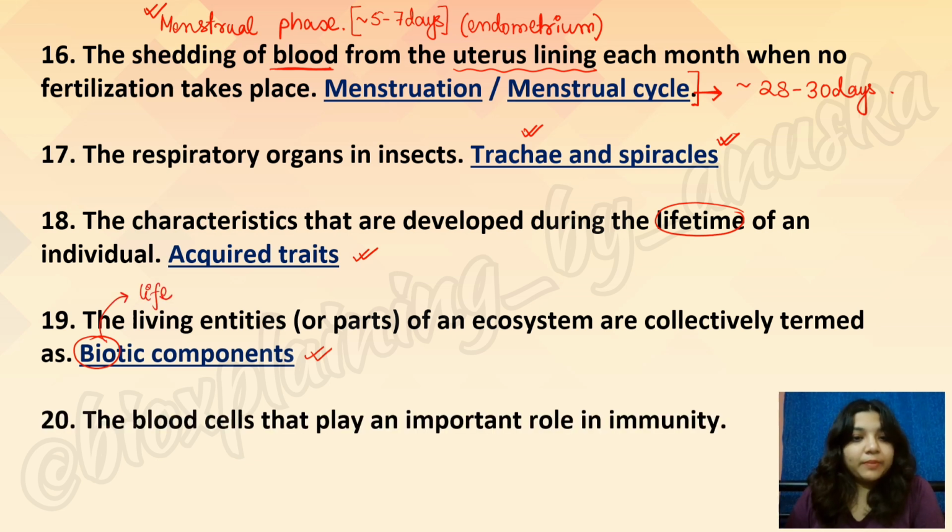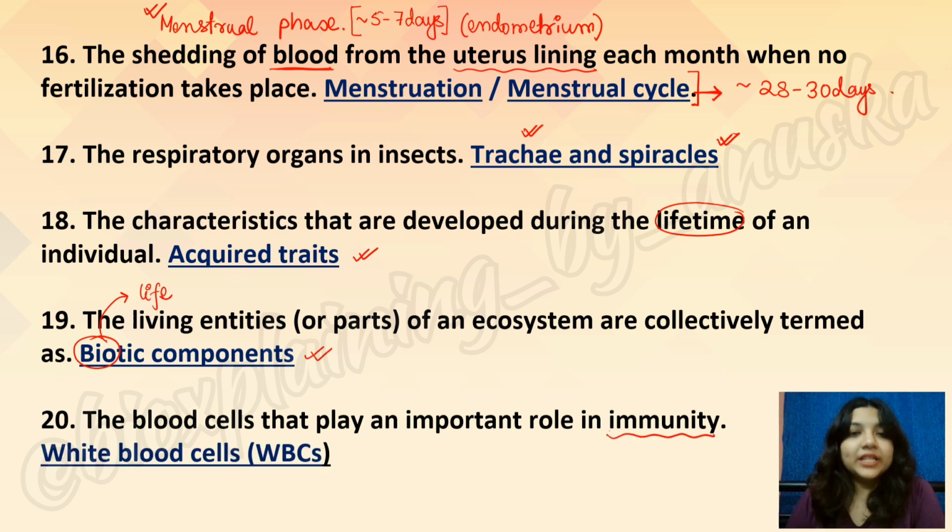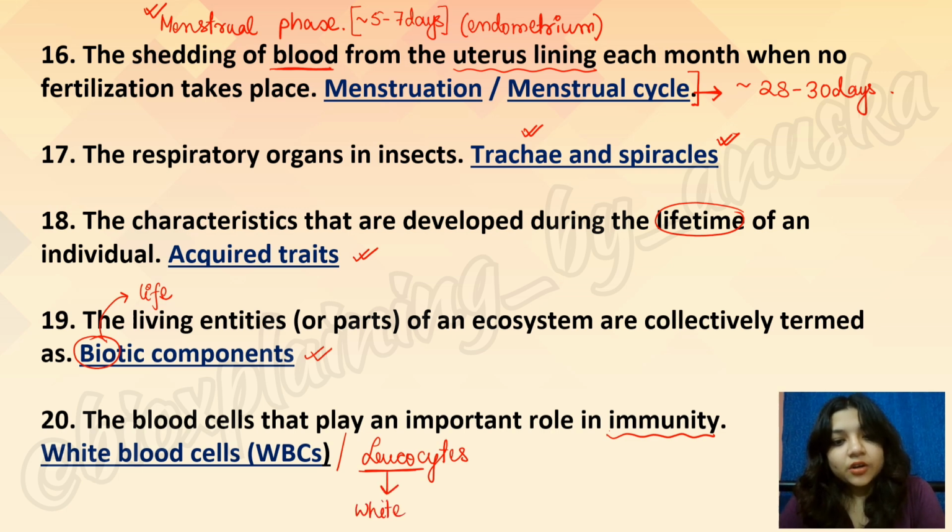Okay. Blood cells that play an important role in immunity are the white blood cells. These are also known as leukocytes. Why leukocytes? Because the word leuko means either white or colorless. So the white blood cells attack the foreign substances that enter our body and hence provide us with good immunity. The next set of questions are as follows.